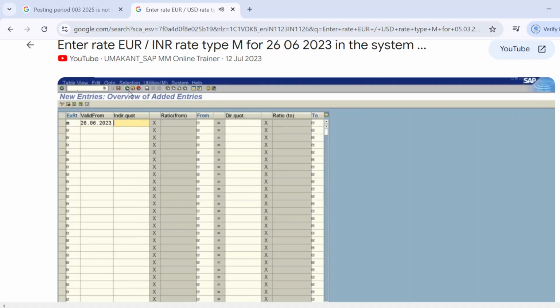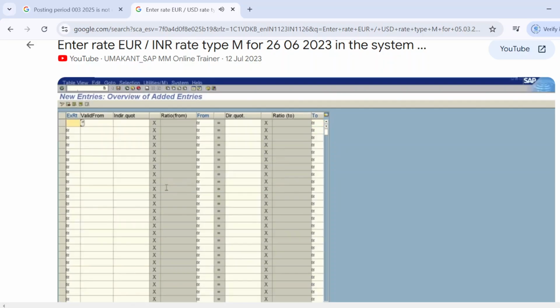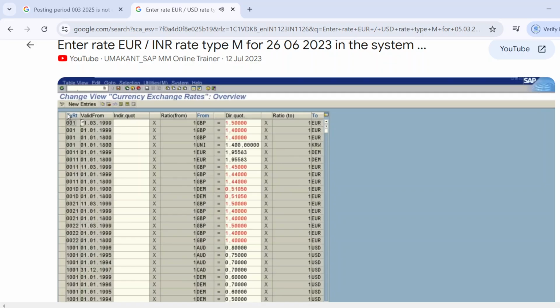Okay, if you are confused on this screen, then just go back a screen. See, here you can see a lot of things, like indirect quotation is not required. This is exchange rate M, valid from today's date.